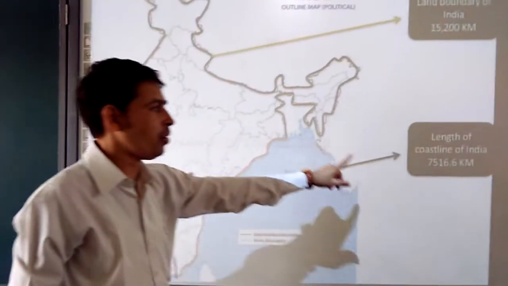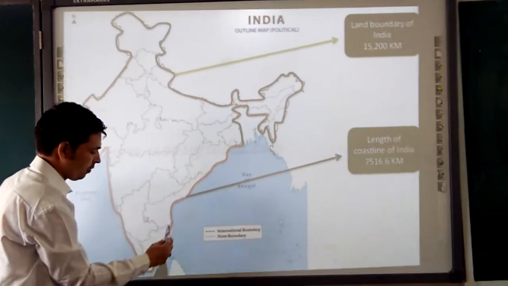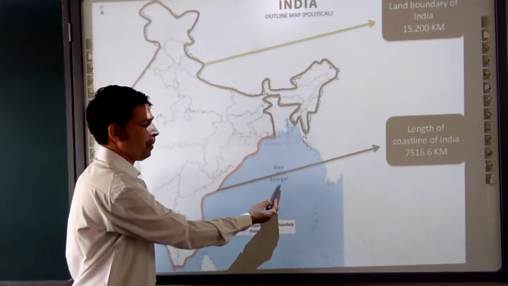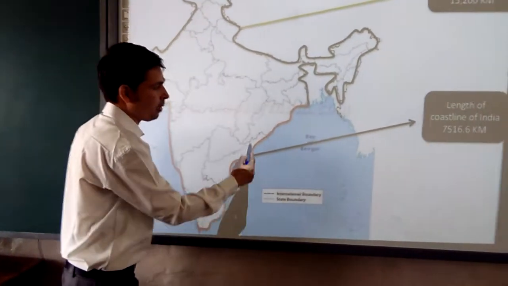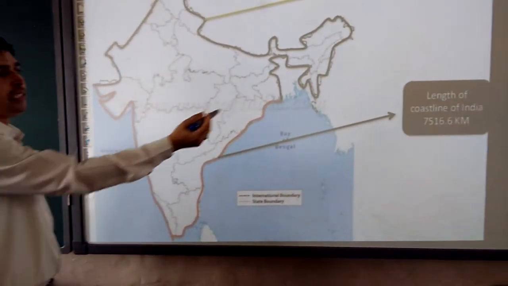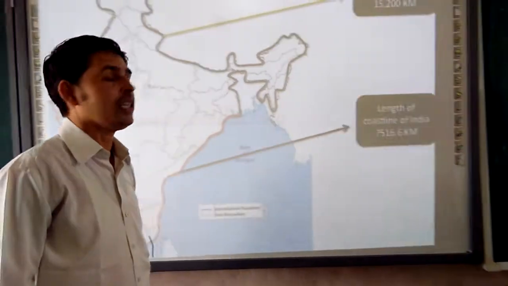Then we will talk about the coastal line. That means the sea which is attached to the Arabian Sea and Bay of Bengal. So this brownish reddish one is talking about the coastal line of India and its total length is 7,516.6 kilometers.